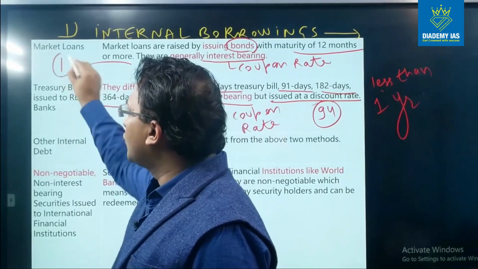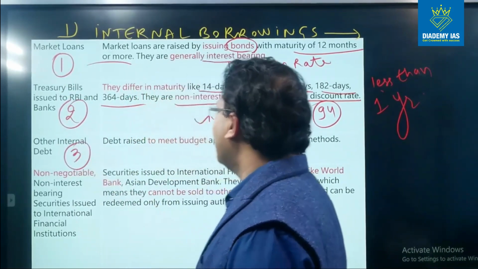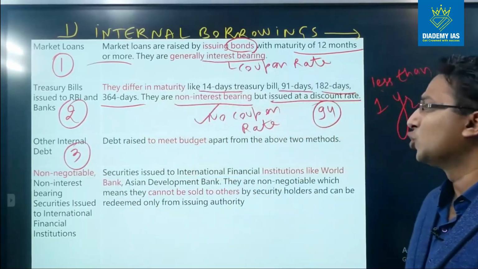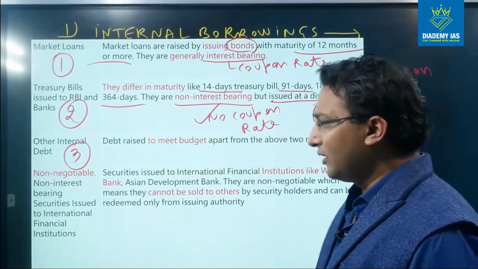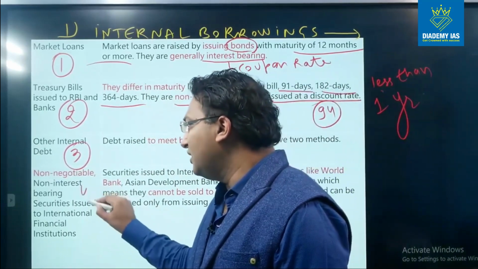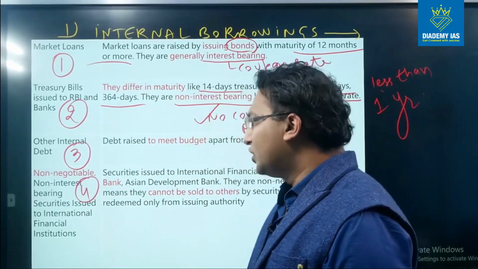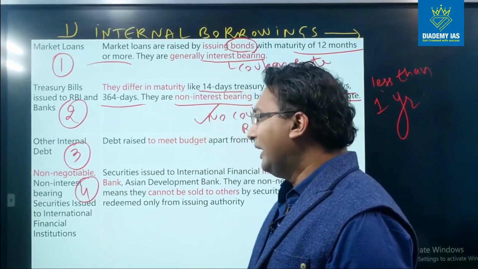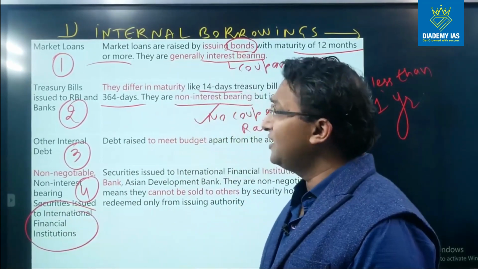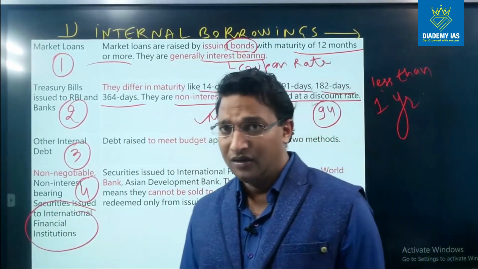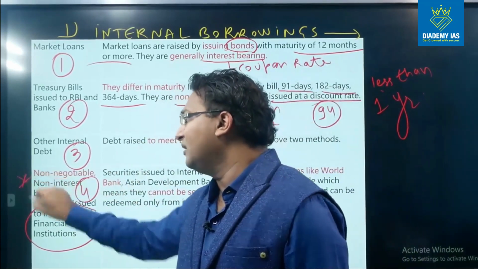So first was the market loan, second is the treasury bill, third is other internal debt, the debt raised to meet the budget apart from the above two methods. So if any other kind of bond is issued, then that is also considered over here. Next item is non-negotiable, non-interest bearing securities issued to international financial institutions. So technically it is part of the external borrowing, right? So it is not part of the internal borrowing. This item is part of the external borrowing.